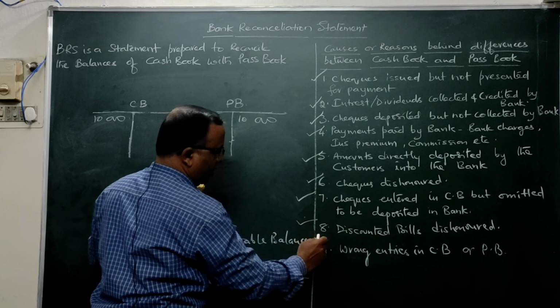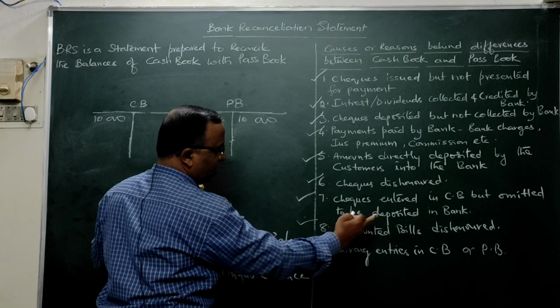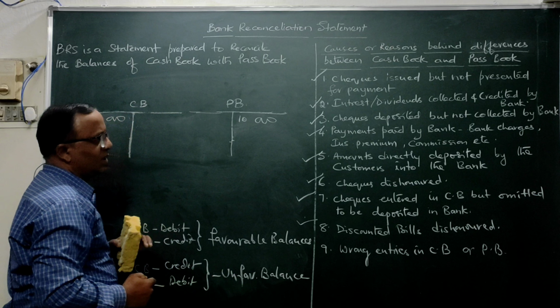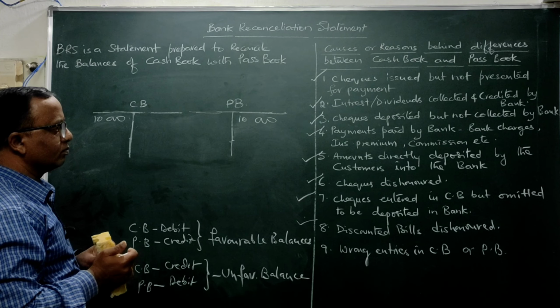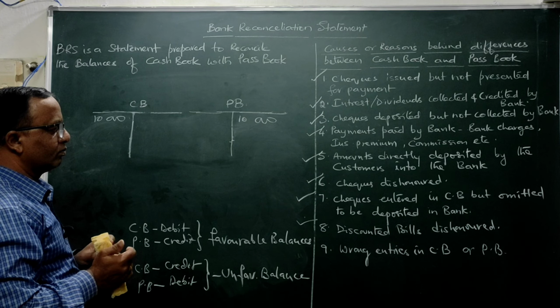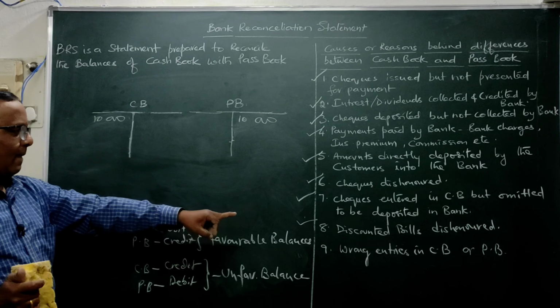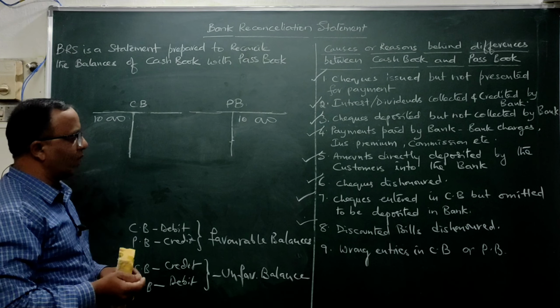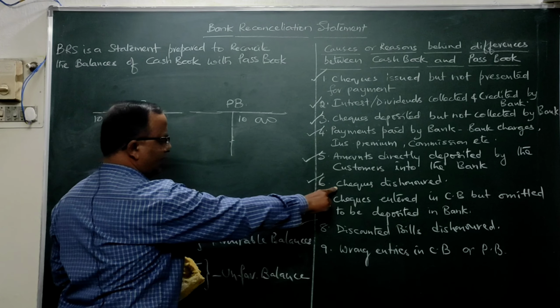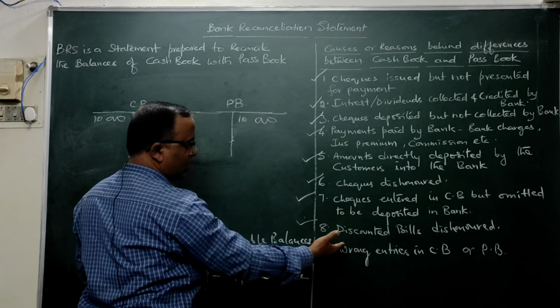See, next one, discounted bills dishonored. See, when the bill is dishonored, normally we have discussed the thing, checks dishonored, bills dishonored. It is the same thing here.